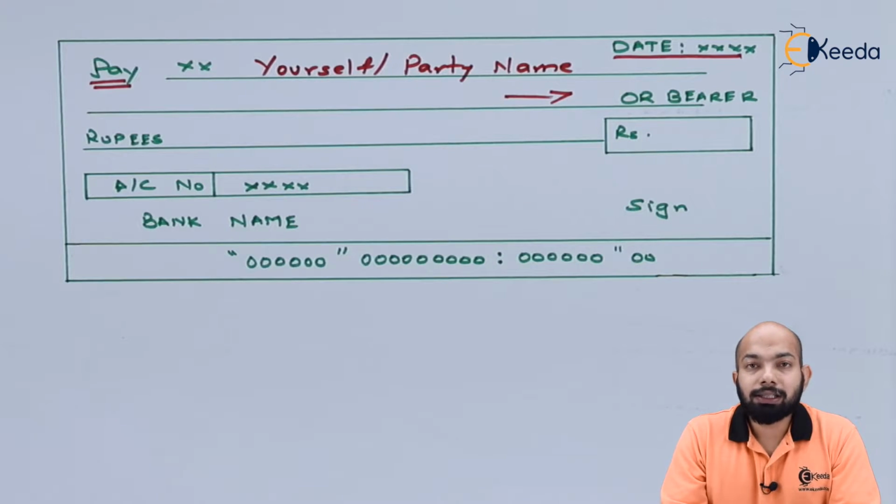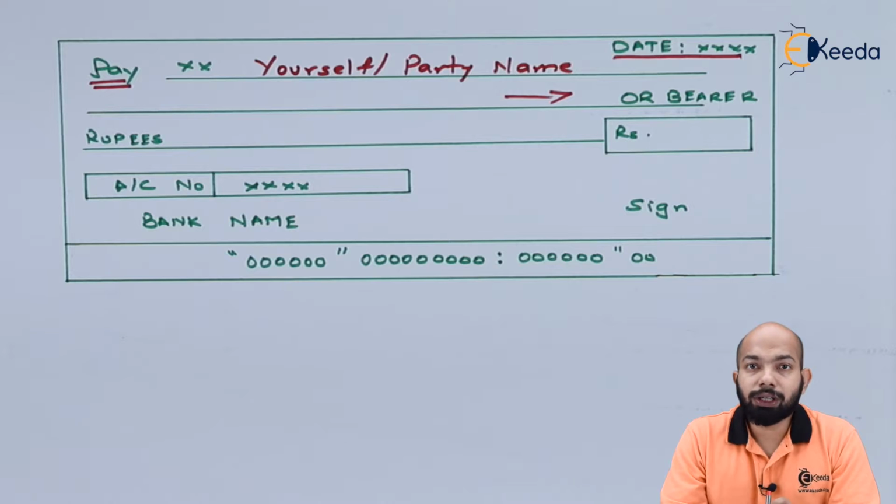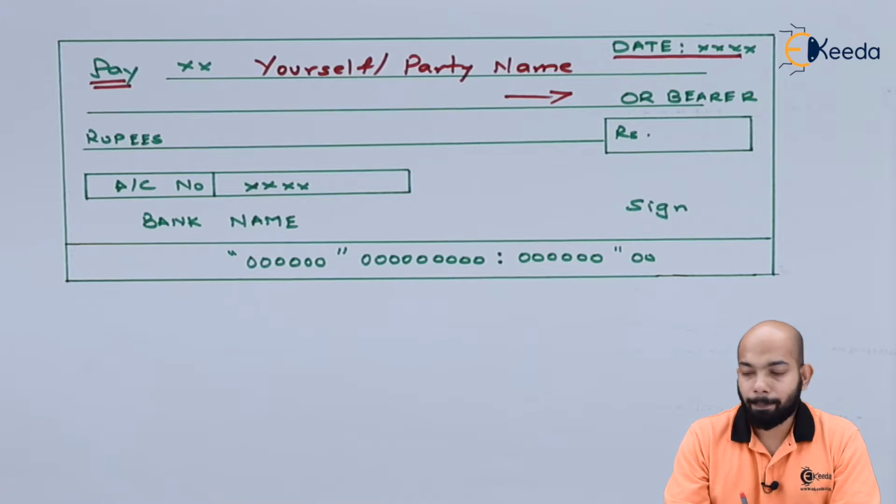The next line contains the words 'or bearer'. If you cut this line, or this tagging, that means it is a conditional one, whereby it is supposed to be credited only to the person whose name is written on the check. However, if this specific word is not cut, that means any person who holds this instrument will be eligible to encash the amount mentioned in the check. Hence, this specific word will be further discussed in this video itself, whereby we will be mentioning the types of the checks.